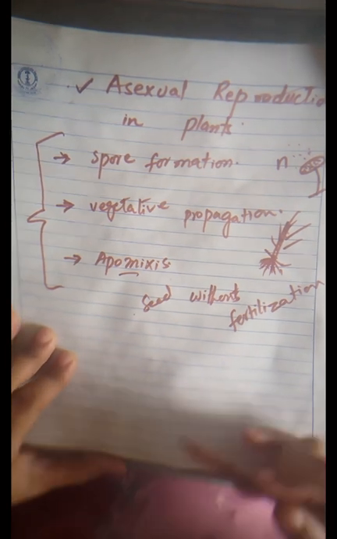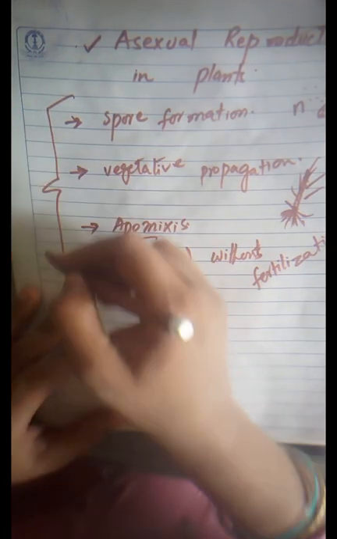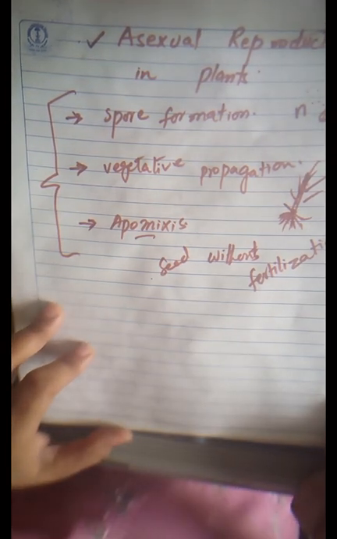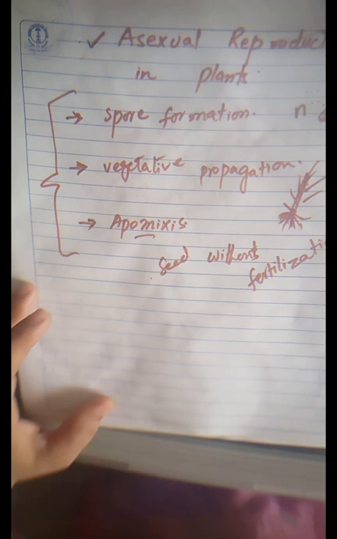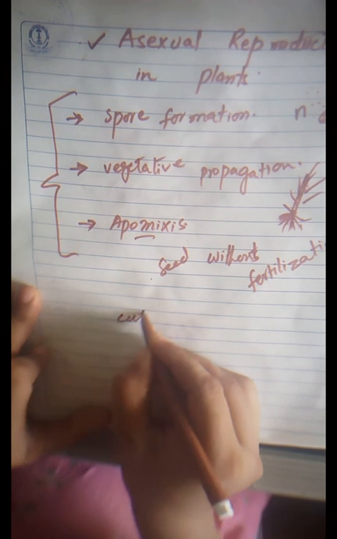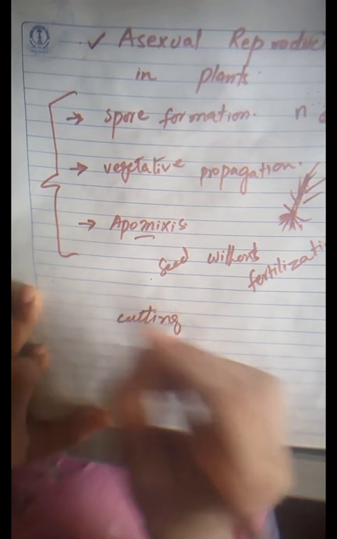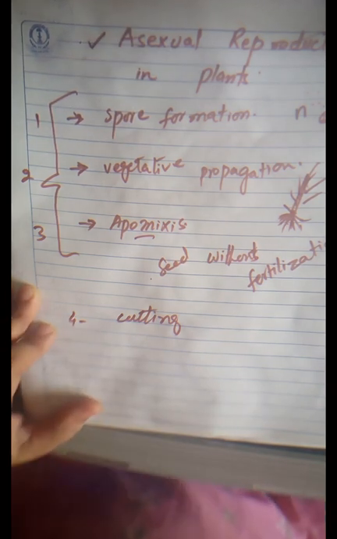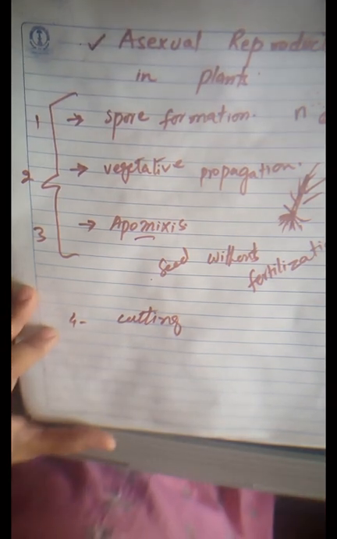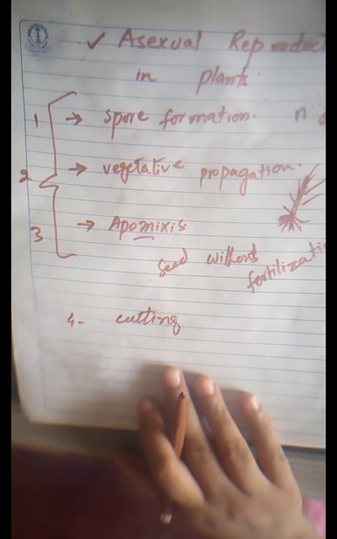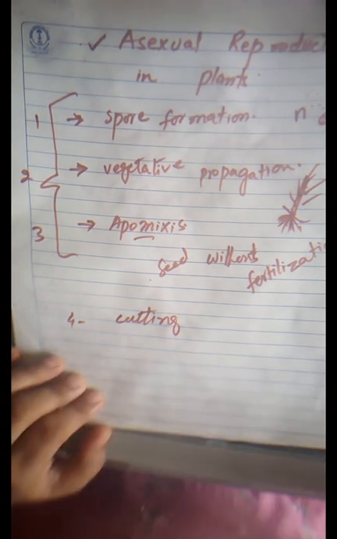Asexual reproduction can also be done artificially. Artificial methods of asexual reproduction involve cutting or grafting, tissue culture or some other method. So let's discuss cutting. Here is the fourth method, cutting. Most house plants, ornamental plants or orchid trees are asexually reproduced from plant fragments called cuttings.